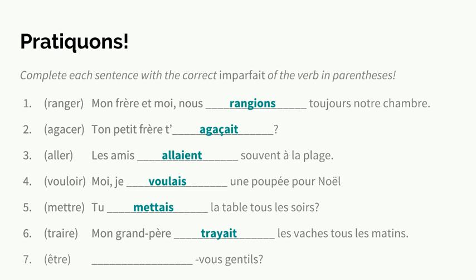7. Être is our one irregular verb. Étiez-vous gentil? Were you nice?